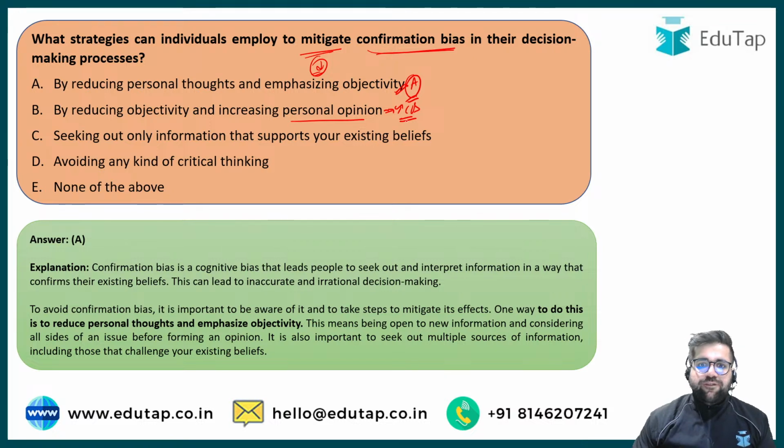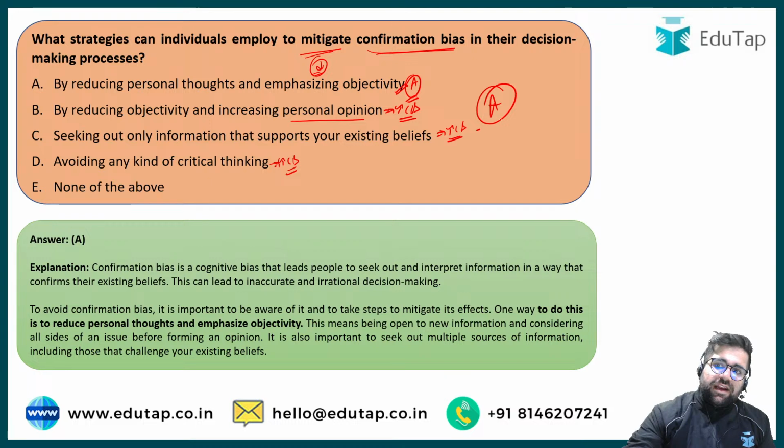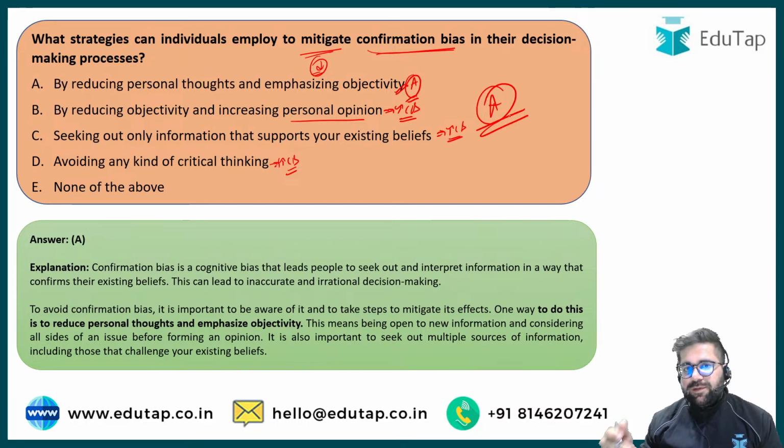Seeking out only information that supports your existing beliefs will also increase confirmation bias, not reduce it. Avoiding critical thinking, not doing any analysis, will also increase your confirmation bias. So the correct answer was option A, by reducing personal thoughts and emphasizing objectivity.